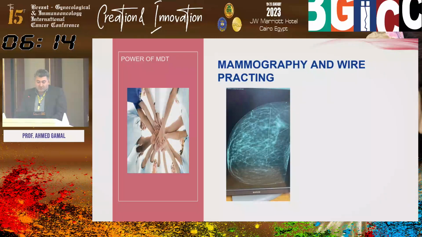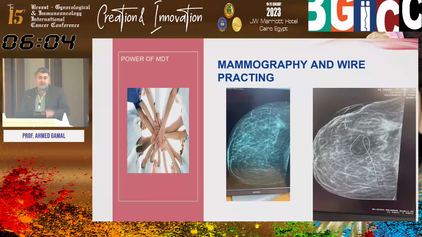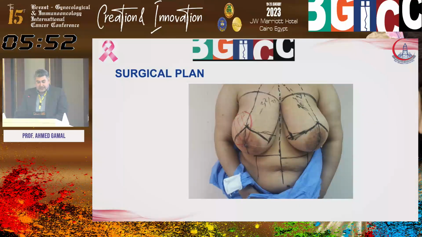We went for mammography, and here the microcalcification is very obvious. You see the two perpendicular planes. This whole area is full of microcalcification. We went for 4-wire bracketing, actually not only 2. The radiologist performed 2 wires for identification of the mass, and he called me and I asked for 2 more wires. Here is the patient, the right breast, upper outer quadrant, diffuse microcalcification, bracketed by 4 wires.